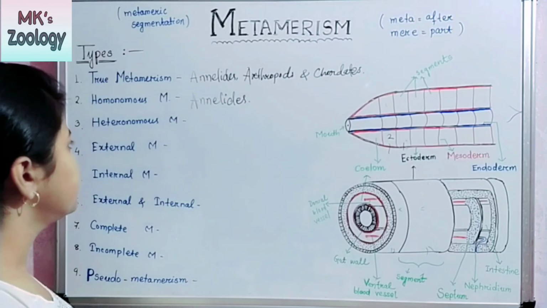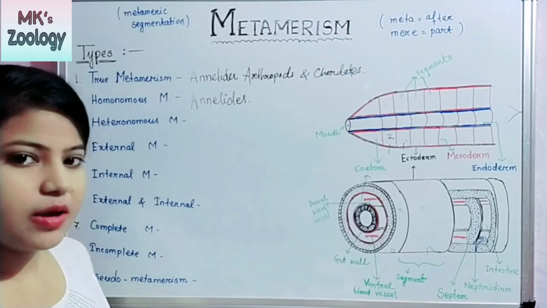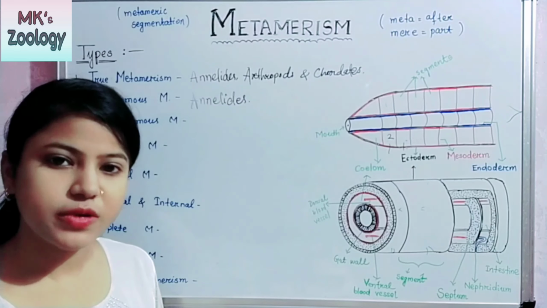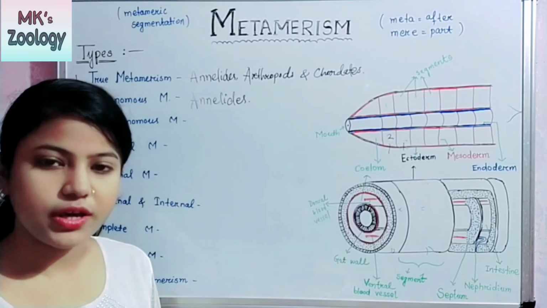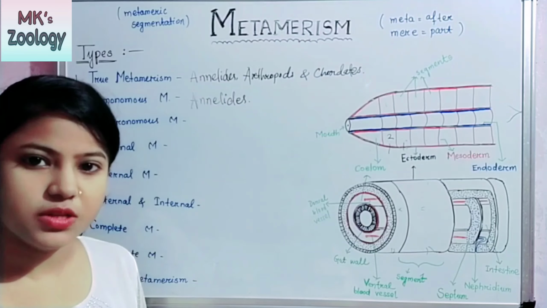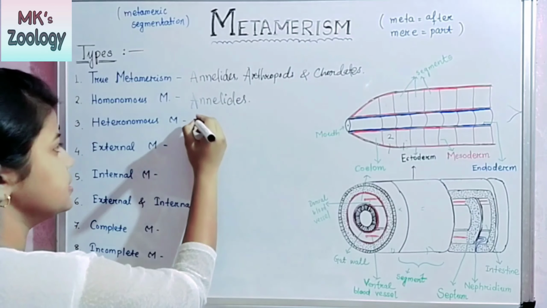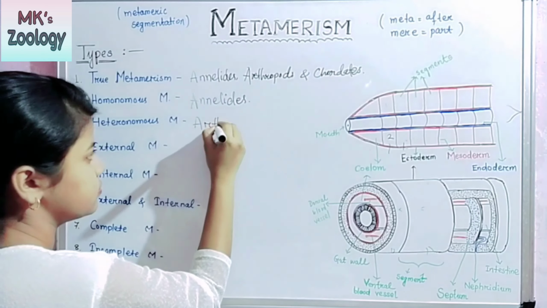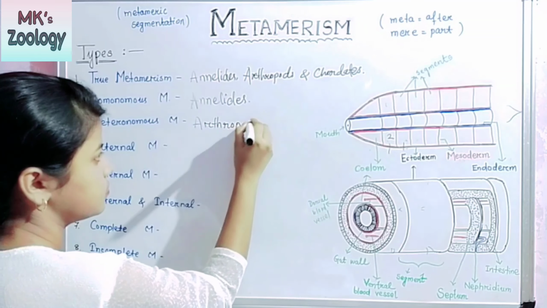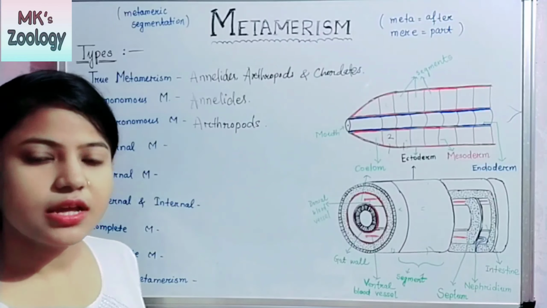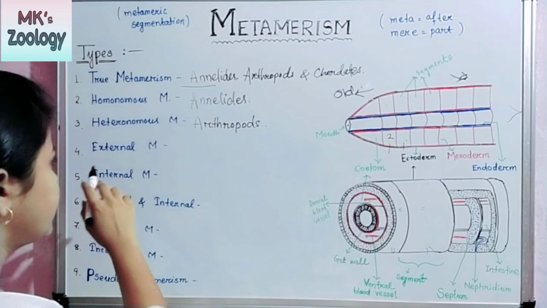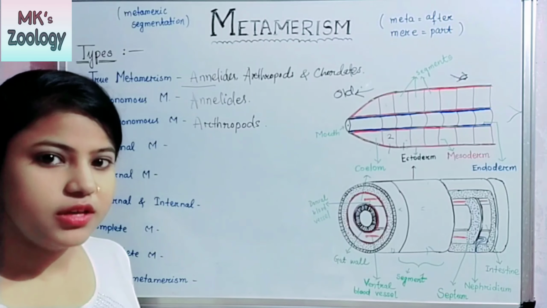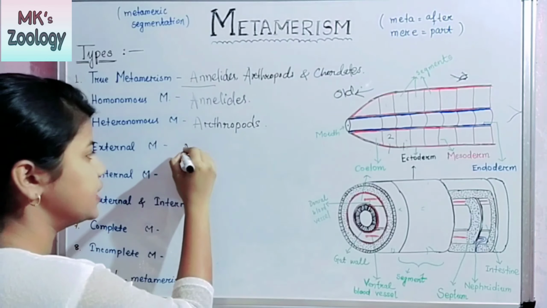Then the next one is heteronomous metamerism. In heteronomous metamerism, all the segments are not similar, and here the example is arthropoda. In arthropods, the body segments are not similar. So next, external metamerism. Here the example is arthropoda.